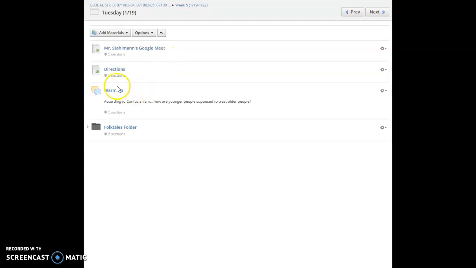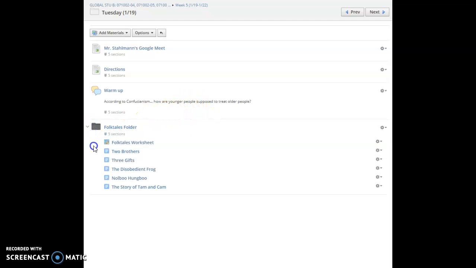So to look at that folder after you've completed your warm-up, which is, according to Confucianism, how are younger people supposed to treat older people? So think back to the cardinal principles and ethical norms. What is expected of students, of teachers, of children to their parents, of a younger friend to an older friend?